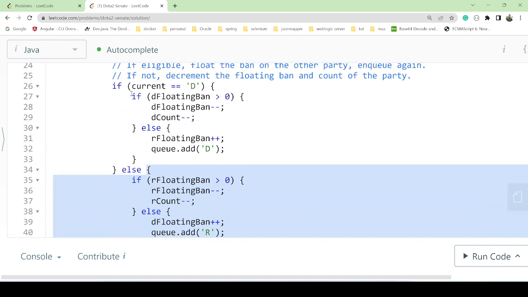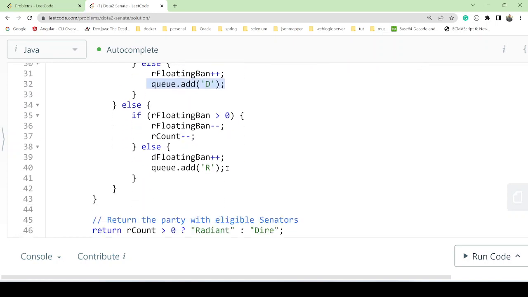So let's suppose if there is D, then what will happen? We will check if the D floating point is greater than 0. If so, we will decrement the D count. Else, if it is not greater than 0, then we'll do plus plus and add it onto the queue as a D.